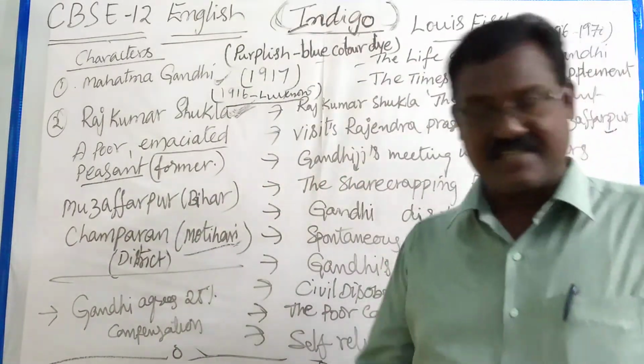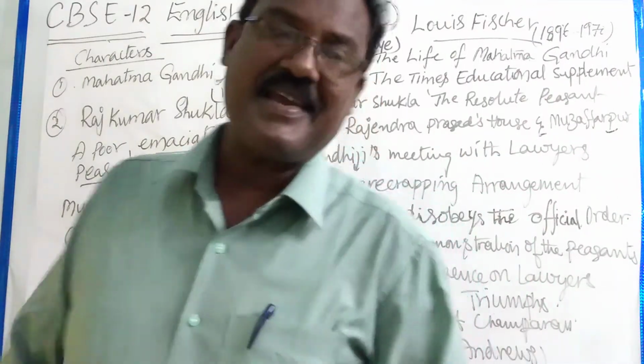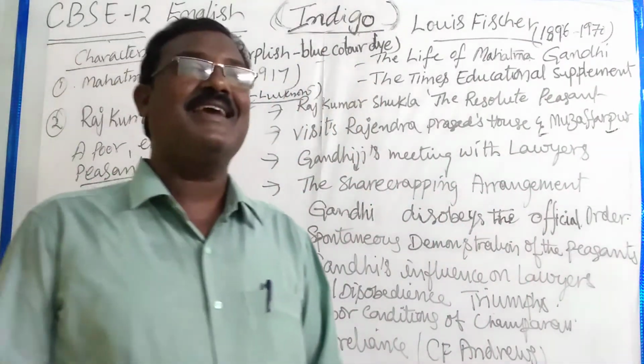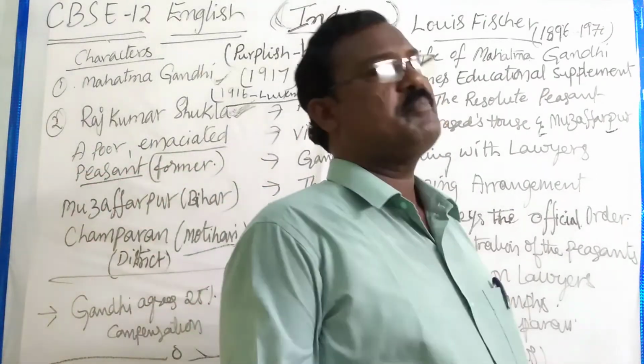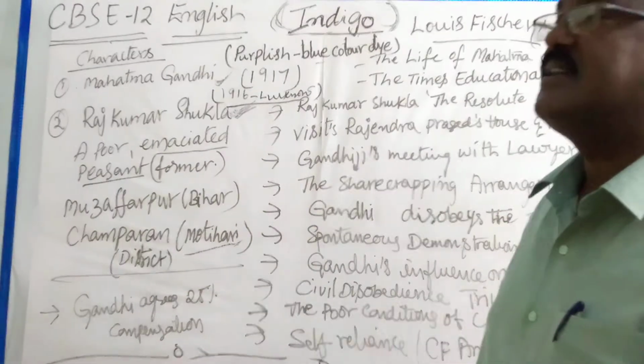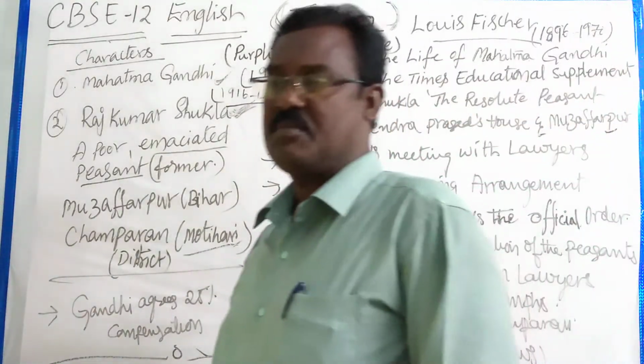For that, as compensation, they made Indian farmers sign the documents illegally. By that, they collected so much money. Some peasants accepted unwillingly and signed. Some peasants who did not like that proposal appointed some lawyers.